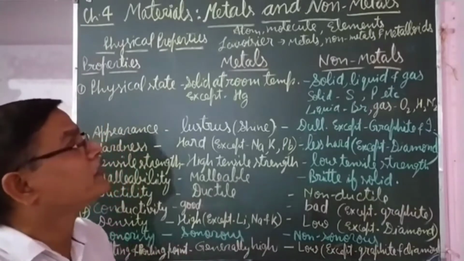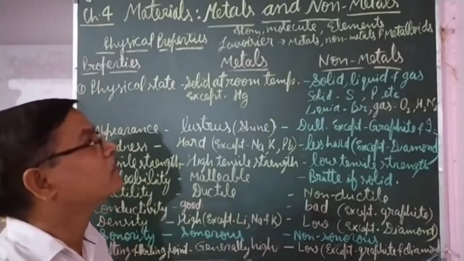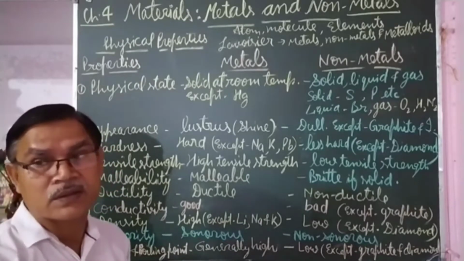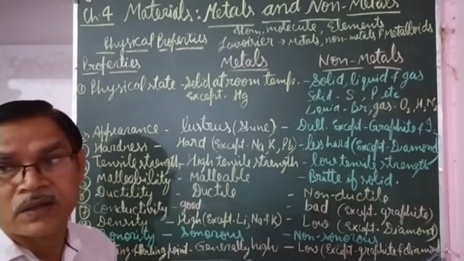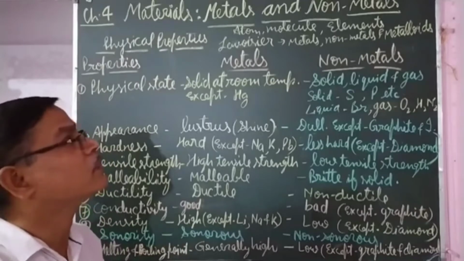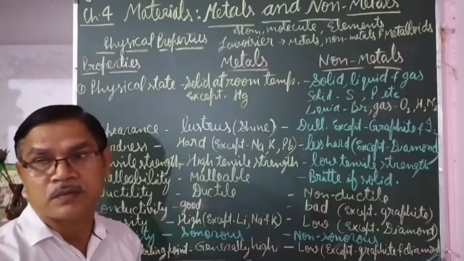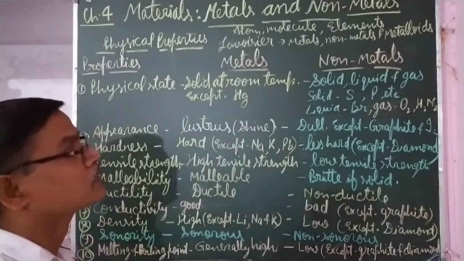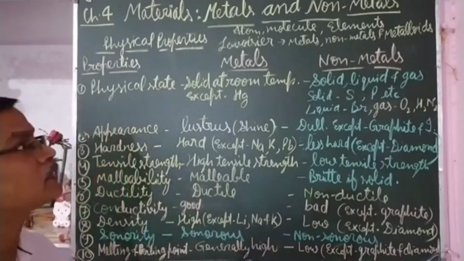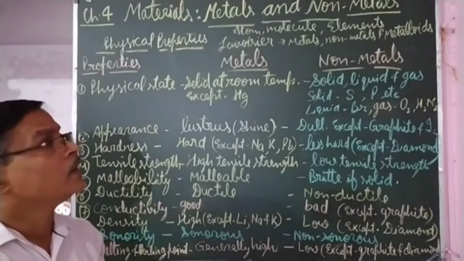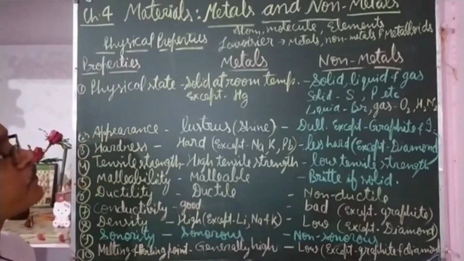From atoms and molecules, substances are formed. Elements are the substances which are formed by a single type of atoms or molecules. The total number of elements is 118. Out of that, 92 are natural and the rest have been discovered by scientists from time to time.